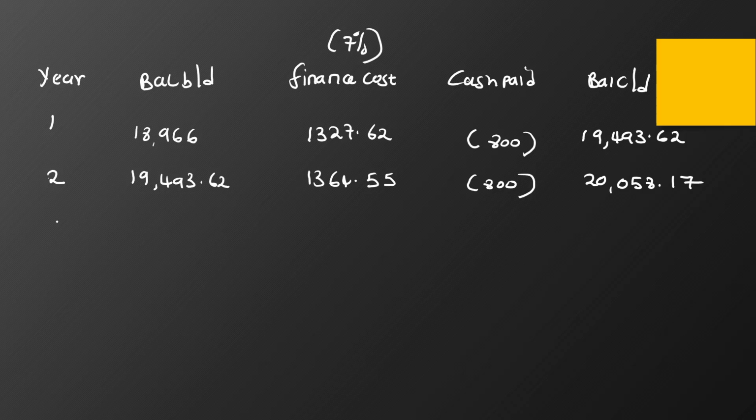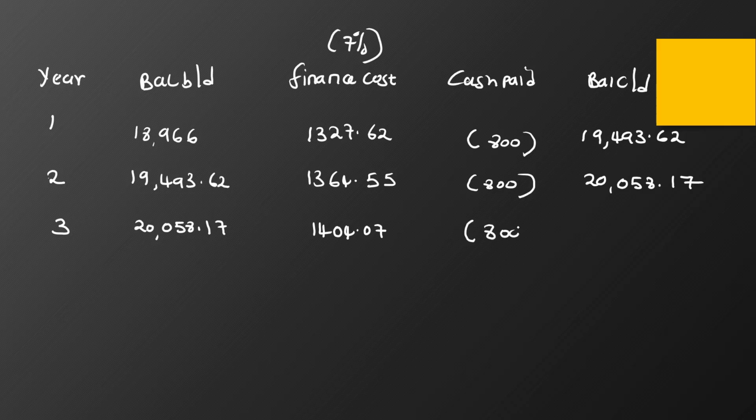We go to year 3. The balance carried down for year 2 will be the balance brought down for year 3. So 20,058.17. I take 7% of 20,058.17, and it is giving me 1404.07. Again, we pay 800.